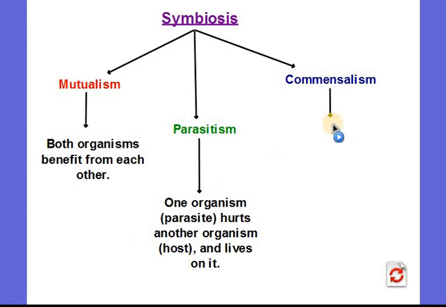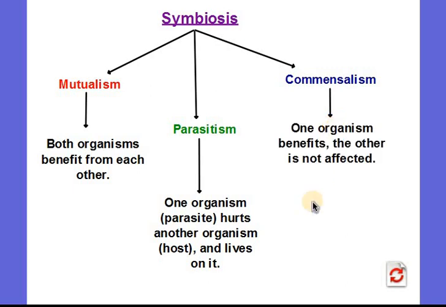The last relationship is commensalism, where one organism benefits while the other is not affected. Here we can give an example of the bird which puts the nest on a tree. Here the bird benefits because it finds a place to live in, but the tree is not affected.